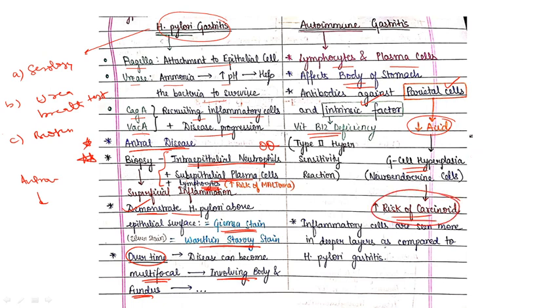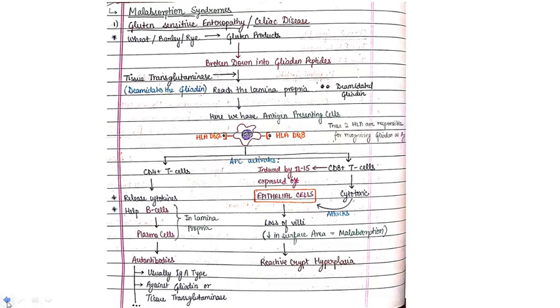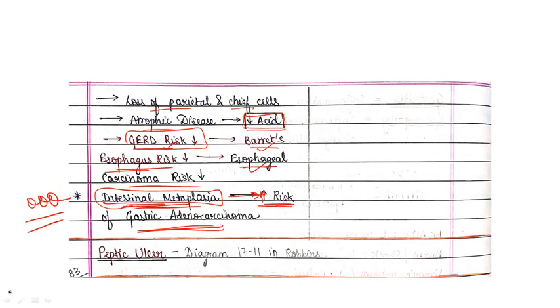So all the points are conceptual, you understand. Parietal cell damage, so acid will decrease. If acid decreases, then G cell hyperplasia will occur, and these G cells are basically neuroendocrine cells, and if neuroendocrine cell hyperplasia is occurring, that will increase the risk of carcinoma. Okay. Now inflammatory cells are seen more in deeper layers in autoimmune gastritis as compared to H. pylori gastritis. So this is about your inflammatory conditions, that is chronic gastritis.